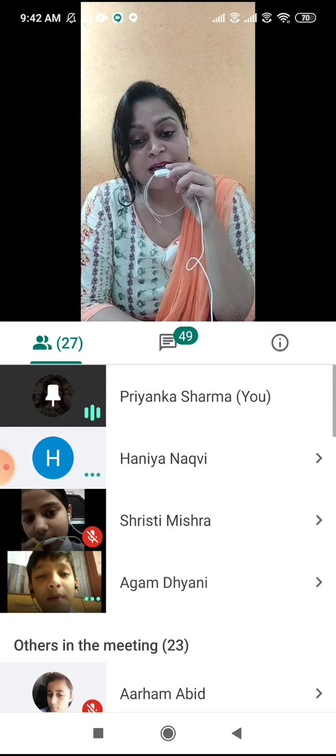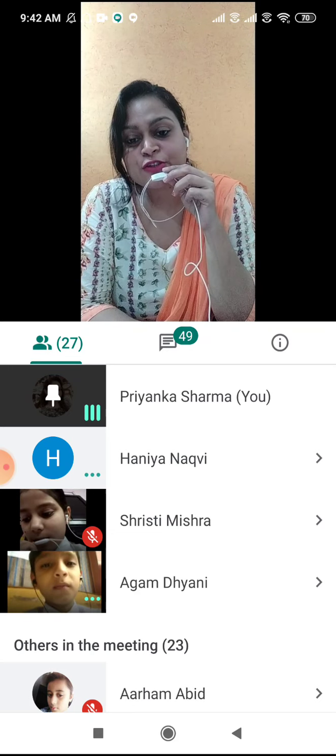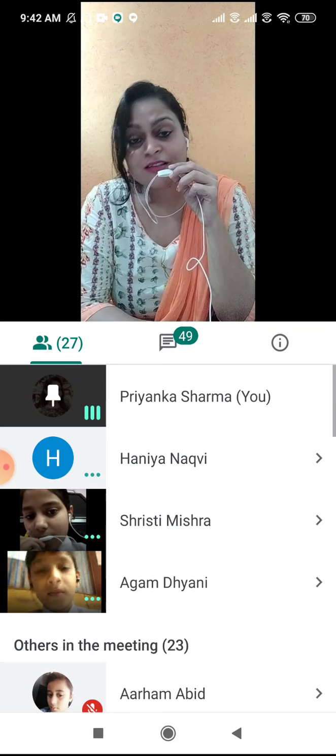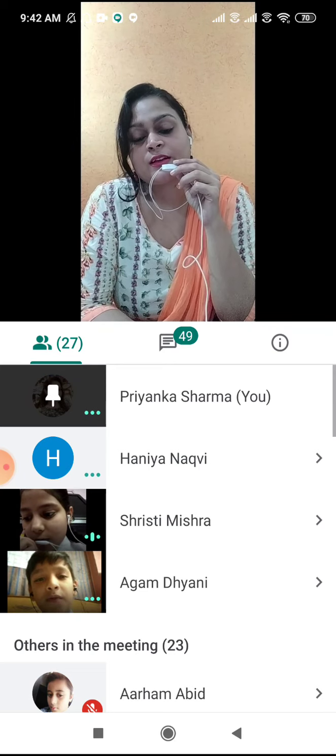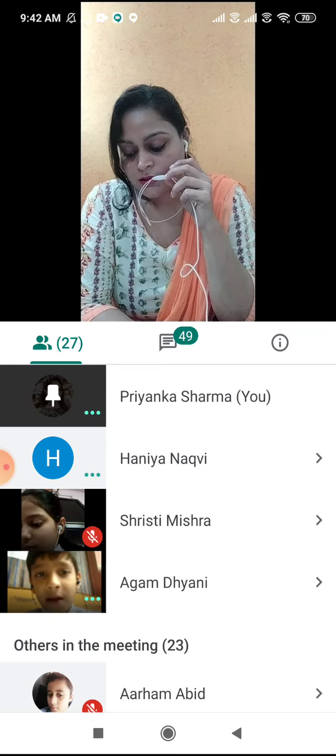Rooster is the masculine gender of hen. Yes, so rooster will change into hen and vixen will change into fox. Rooster will change into hen, vixen will change into fox.